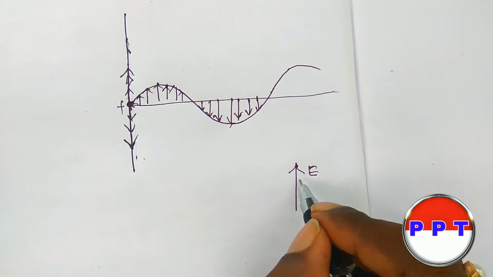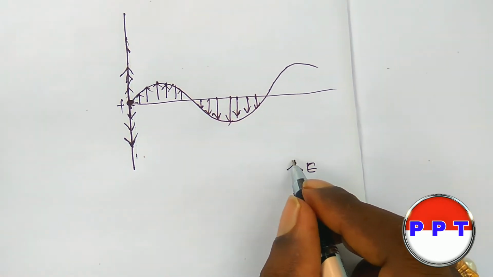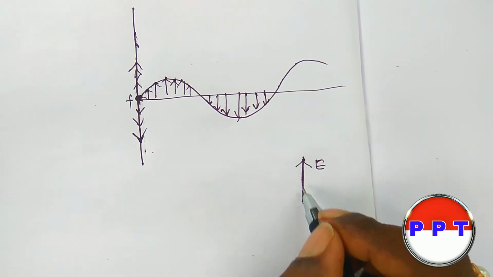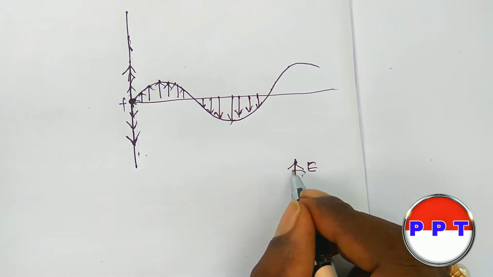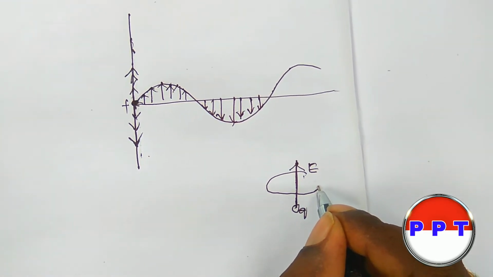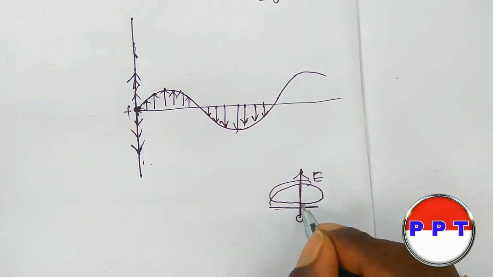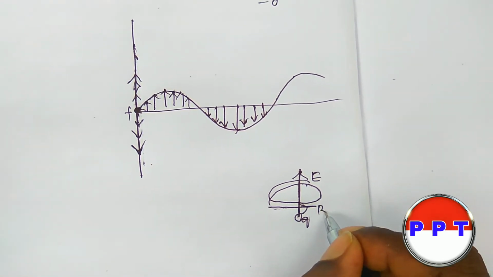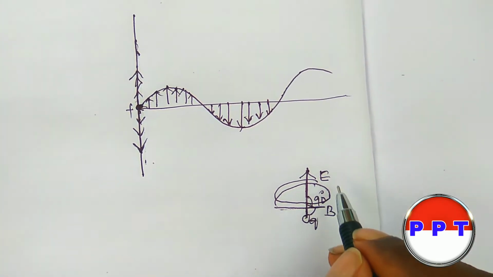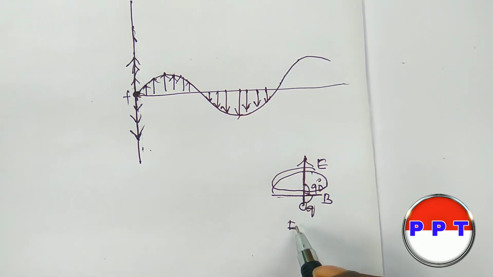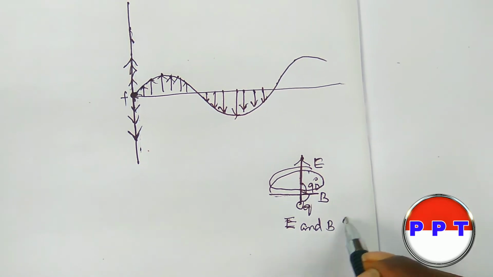If there is an electric field, a current carrying conductor produces an electric field around it, and this can produce a magnetic field around it. Here the direction of the fields should be at a right angle, 90 degrees. Hence we can say the angle between E and B is 90 degrees.